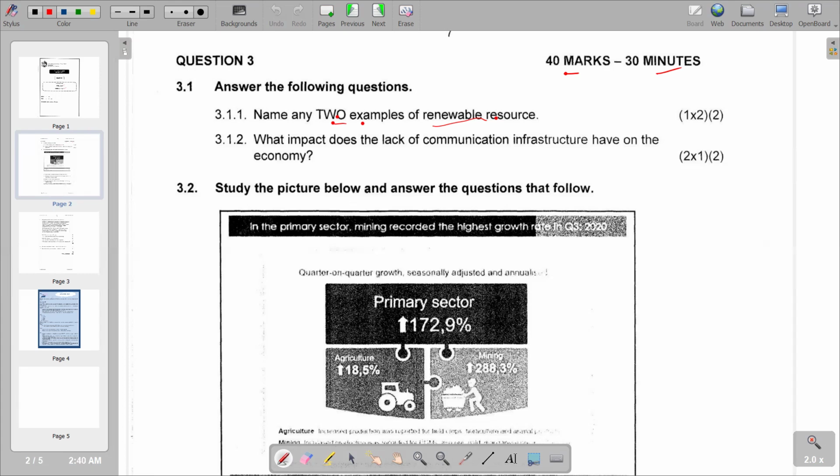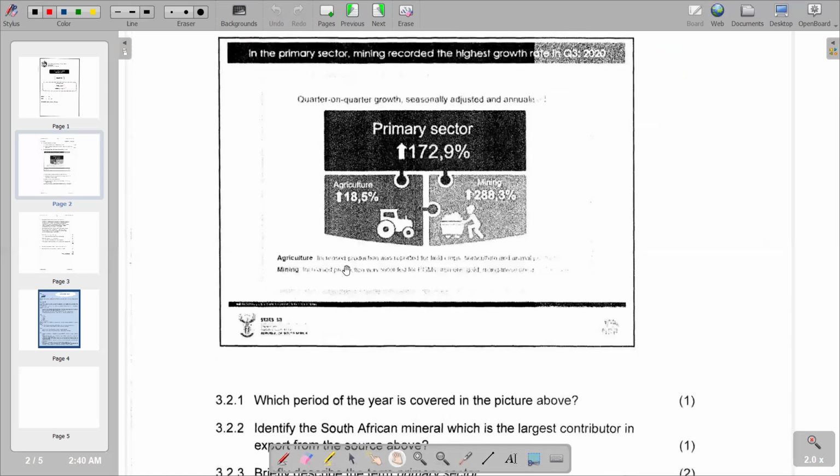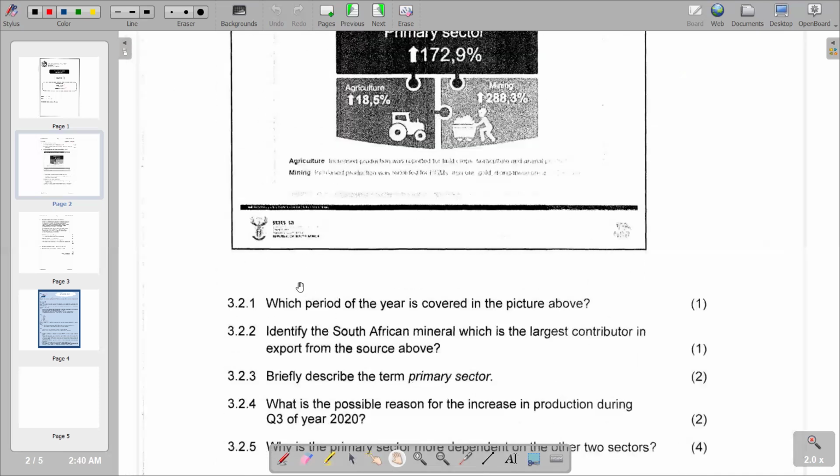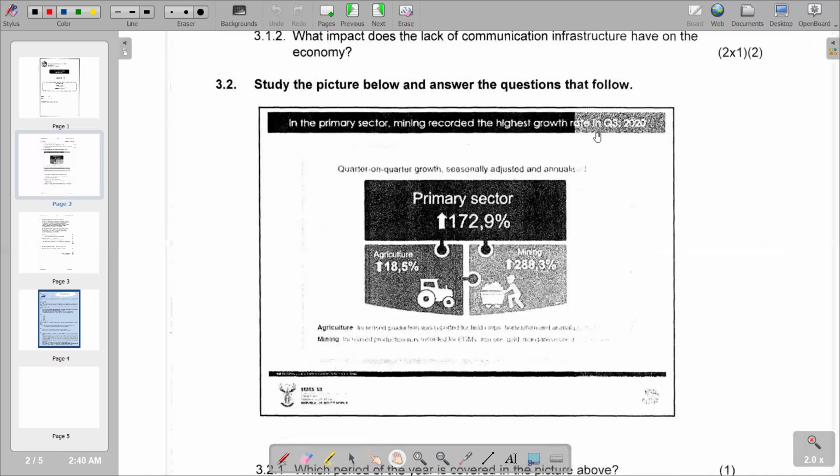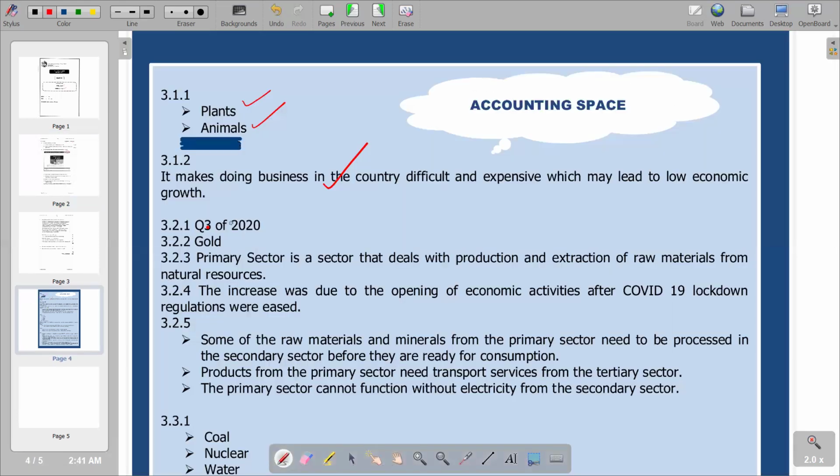So going to our next question that follows. We are given information that mining recorded the highest growth rate in quarter 3 2020. You might also need to go through it before you attempt the questions below. So 3.2.1, which period of the year is covered in the picture above? If you go to the headline, it reads in the primary sector, mining recorded the highest growth rate in quarter 3 2020. So we are going to say quarter 3 of 2020. So this is the response that we have.